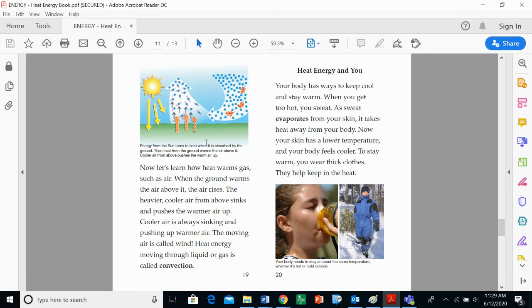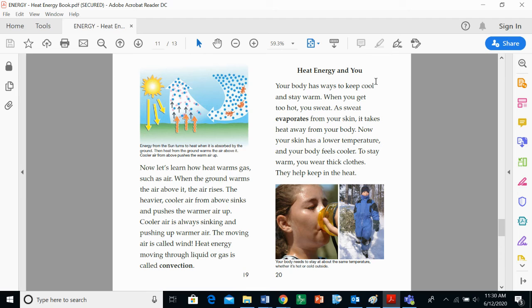Energy from the sun turns to heat when it is absorbed by the ground. Then the heat from the ground warms the air above it. Cooler air from above pushes the warmer air up. Now let's learn how heat warms a gas such as air. When the ground warms the air above it, the air rises. The heavier, cooler air from above sinks and pushes the warmer air up. Cooler air is always sinking and pushing up warmer air. The moving air is called wind. Heat energy moving through a liquid or gas is called convection.